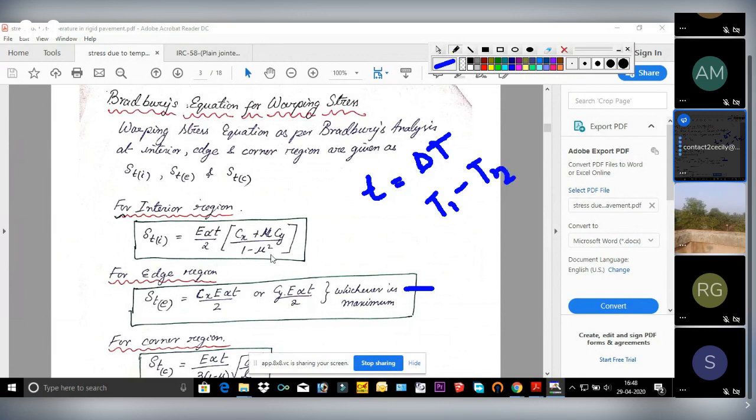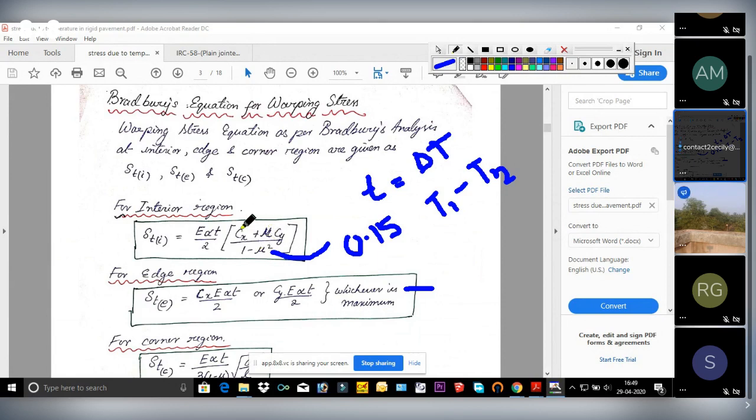Now here mu is given. Mu is again your Poisson's ratio, which, if not provided in the question, consider it as 0.15. This is also the same mu.